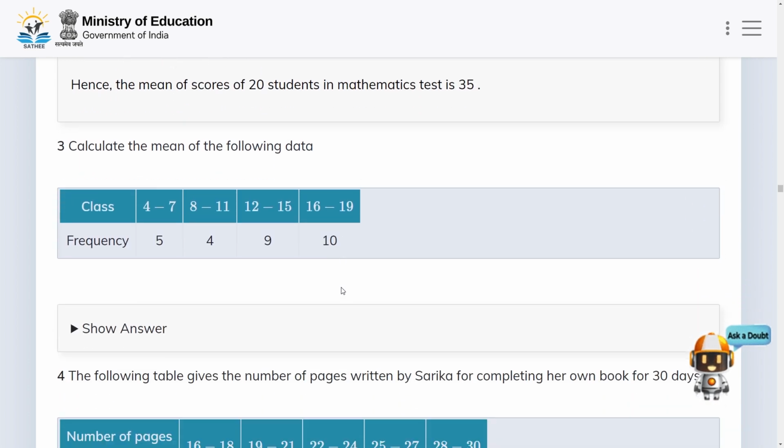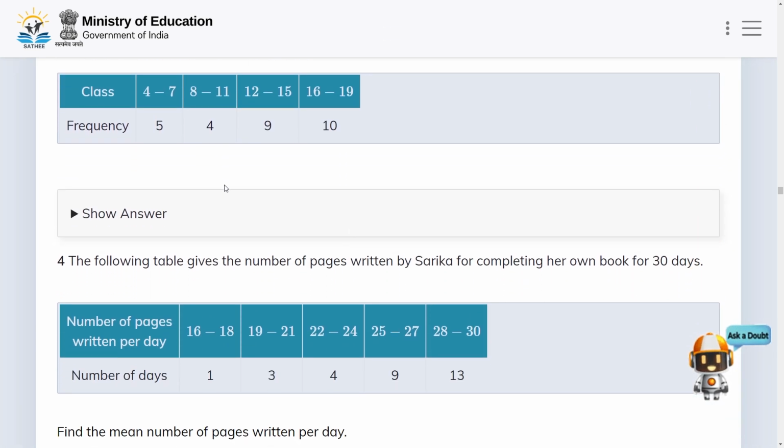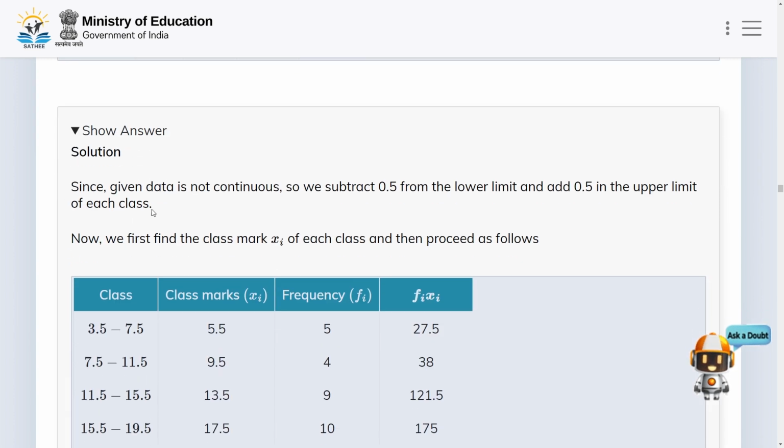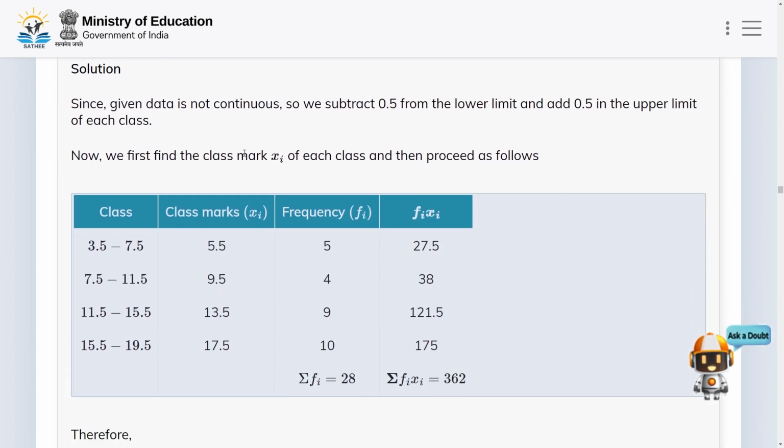Now we need to calculate the mean of the following data. Okay, so let us find the mean of the following data. So here, since the given data is not continuous, we subtract 0.5 from the lower limit and add 0.5 to the upper limit of each class. Okay, so now first find the class mark xi of each class, and then proceed as follows.